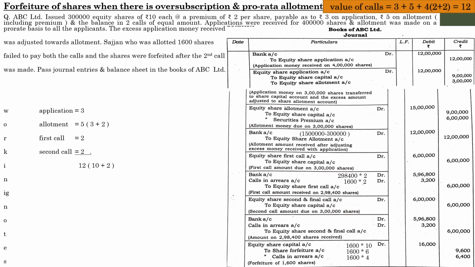Once you pass all the journal entries, go through the question and make sure whether you have done everything that was demanded by the question. In this case, you need to pass the necessary journal entries, and at the same time you need to prepare a balance sheet in the books of that particular person. So preparation of balance sheet, don't get confused.